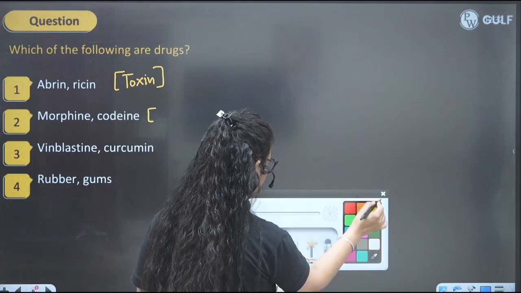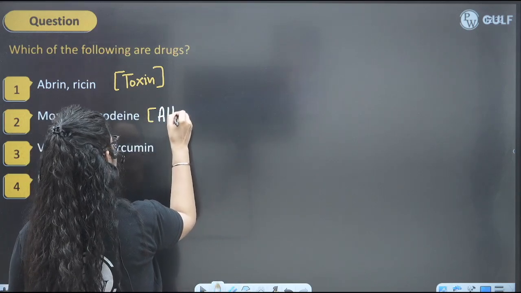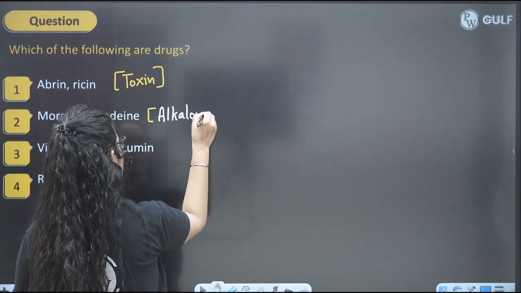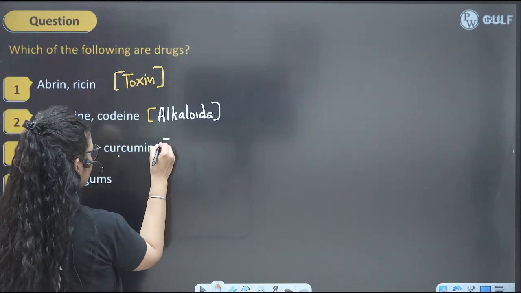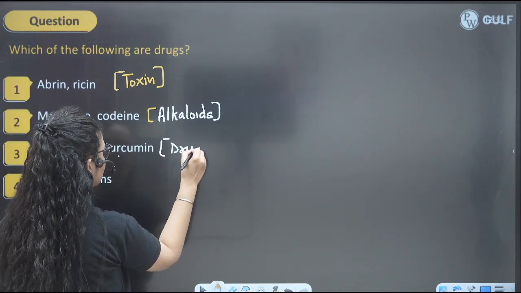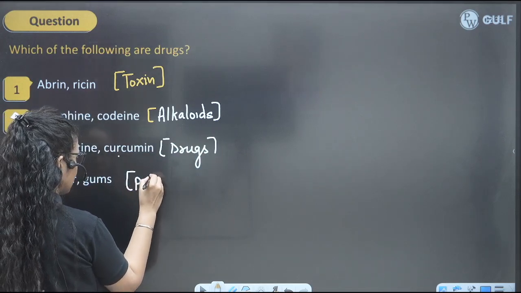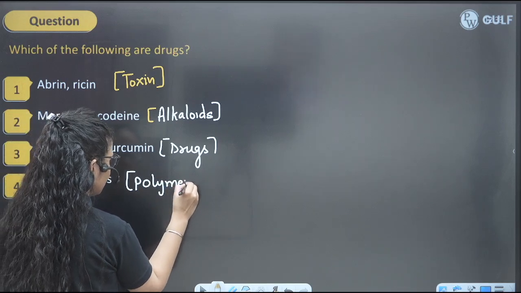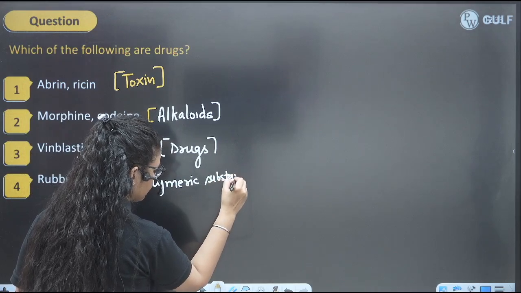They are alkaloids, used in various ways. Vinblastine and curcumin are used as drugs to treat cancer. Rubbers and gums are polymeric substances.